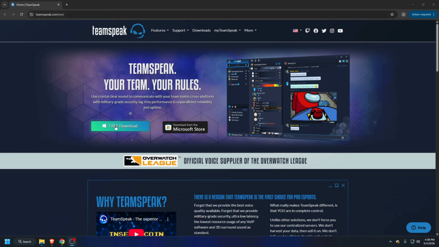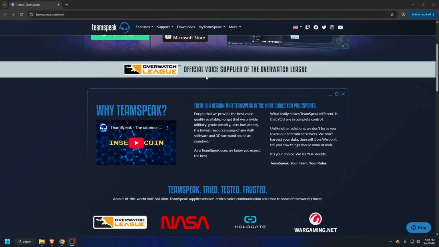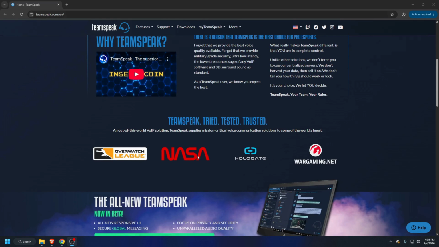For the next one, we have TeamSpeak. It is free to download, so you can download and use it anytime. It is also available from the Microsoft Store. And according to their website, it offers military grade, lag-free performance, and unparalleled reliability and uptime. It has a Discord-like feature, showing on the right side of their website. And it is the official voice supplier for the Overwatch League. It is also being used by different companies like NASA and Hologate.